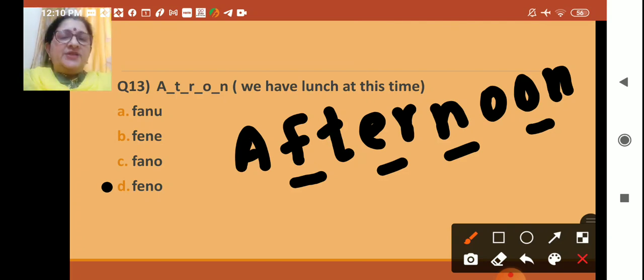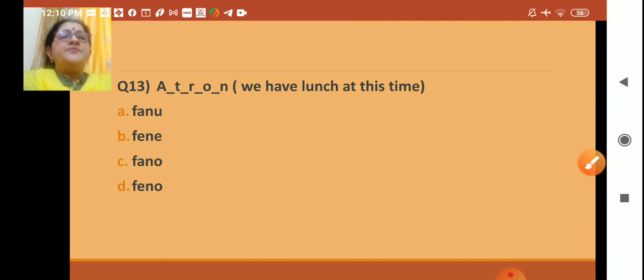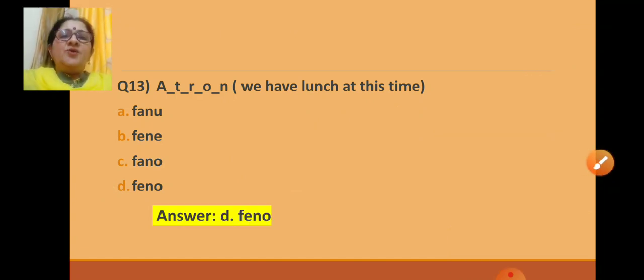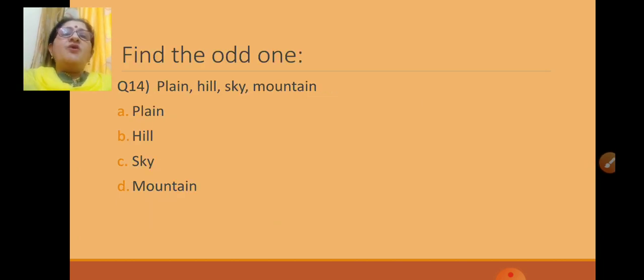When you are doing the exam, you write and see, then click the right answer. Okay? Write on a rough paper and see which spellings are missing. Then click the right answer. So the answer here is F-E-N-O. Let us see that. F-E-N-O. Afternoon. Now next one is find the odd one.